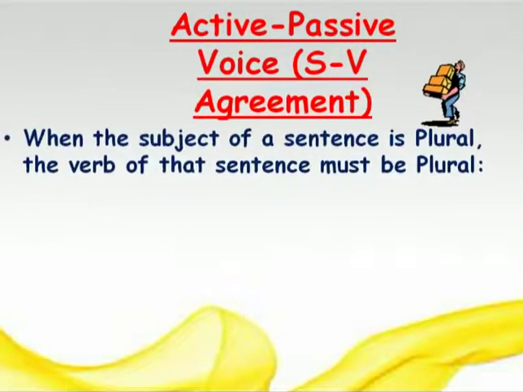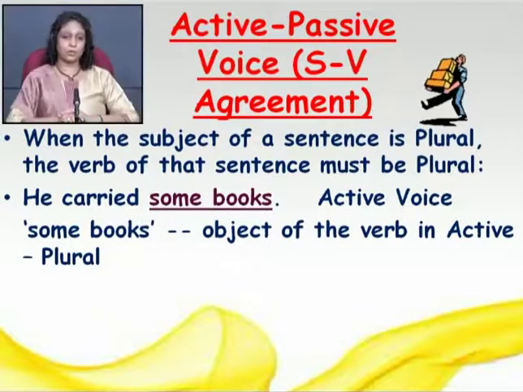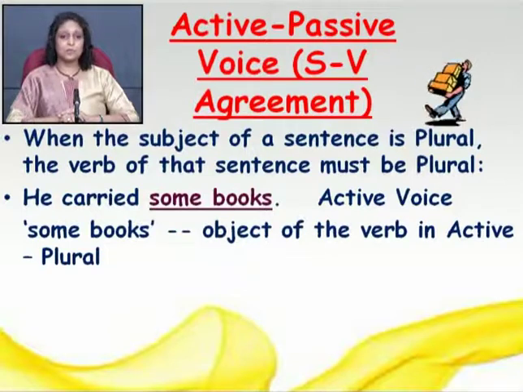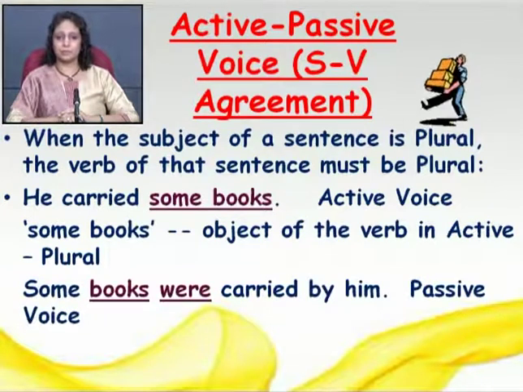The second example is when the subject of a sentence is plural, the verb of that sentence must also be plural. Let's see. He carried some books. This is a sentence of active voice. Now here, friends, some books is the object of the verb in active, and you can all see that some books is plural, right? So some books were carried by him.